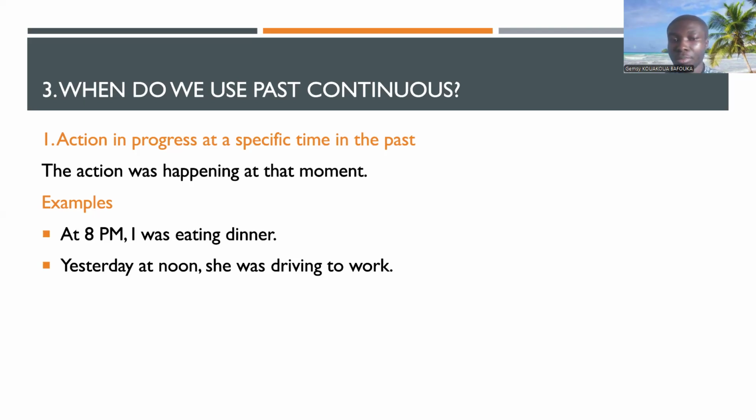Yesterday at noon, she was driving to work. So it means that yesterday at this specific time, this is in fact the action she was doing. She was driving to work. Okay, it was an ongoing action in the past. So the action was in progress in the past.